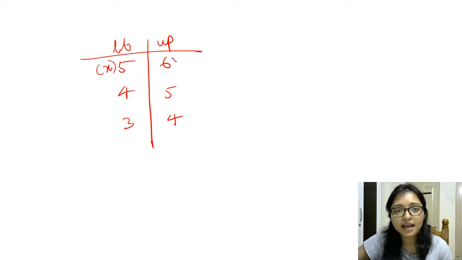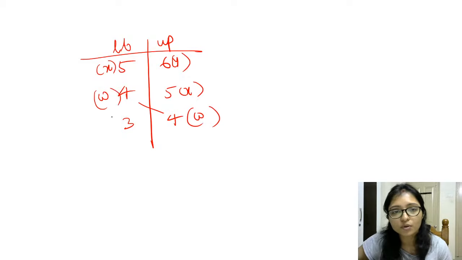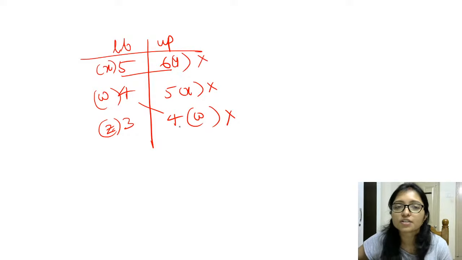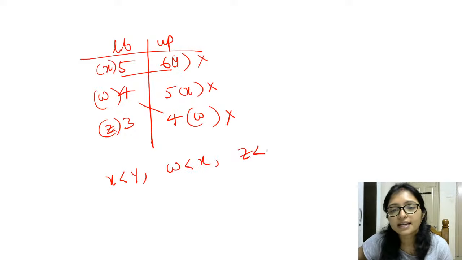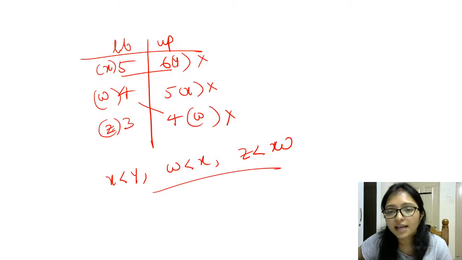So it is X and it is Y and it is X. It is coming here X. So I can take, this is W and this W is coming here, means this is also W and this is the Z, right? So for this one I am deleting. If I delete this, it will be also deleted. So what will be the relation? Relation we know, X less than Y and W less than X and Z less than W, right? So from here you can easily work out what relation is coming, right?